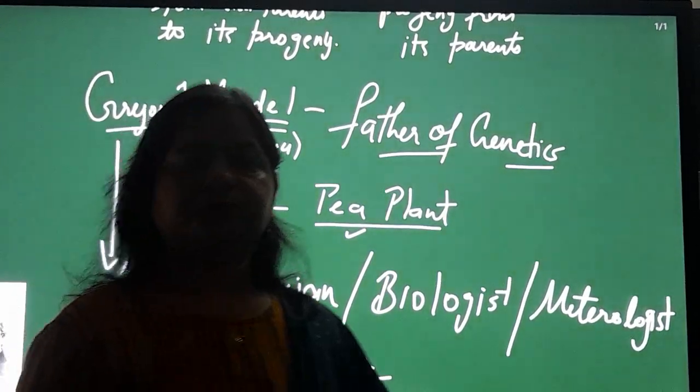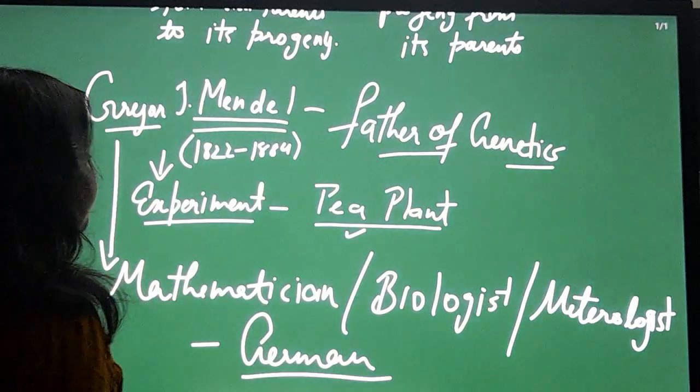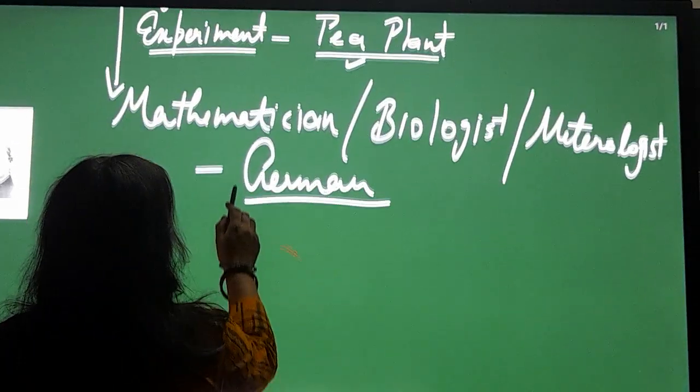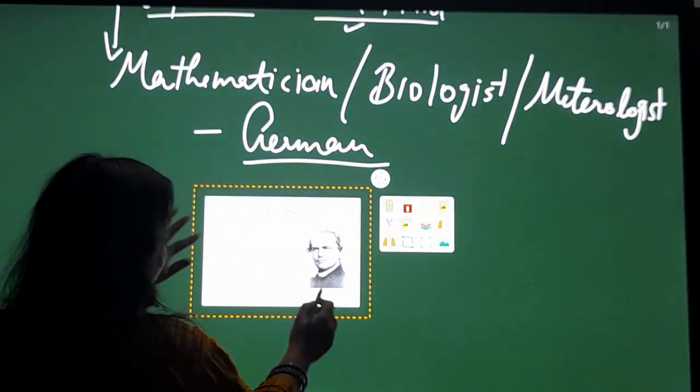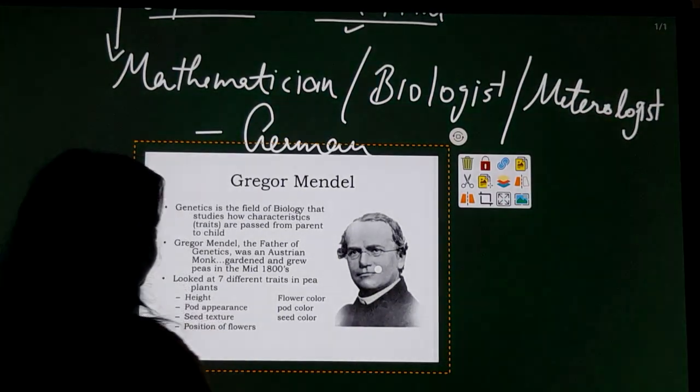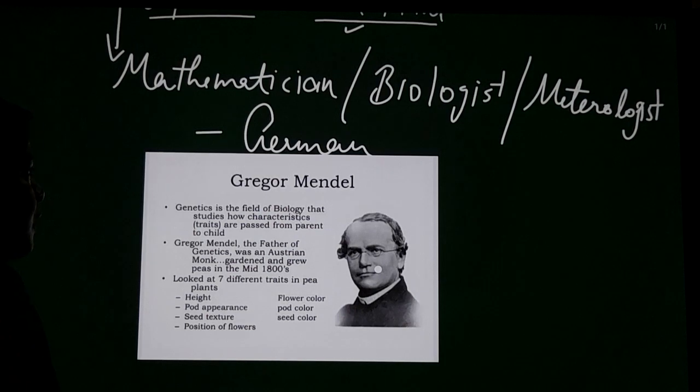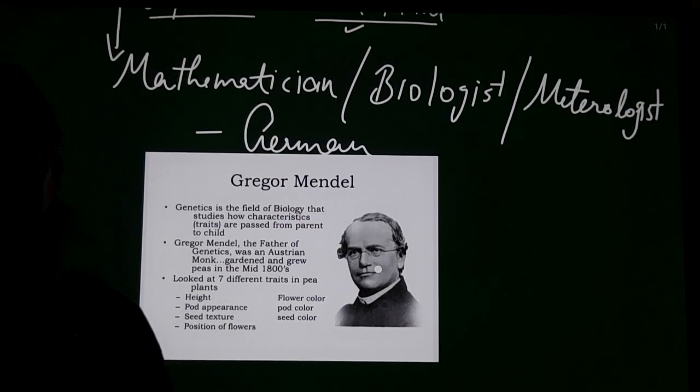He was born in Germany. Mendel told us about genetics.